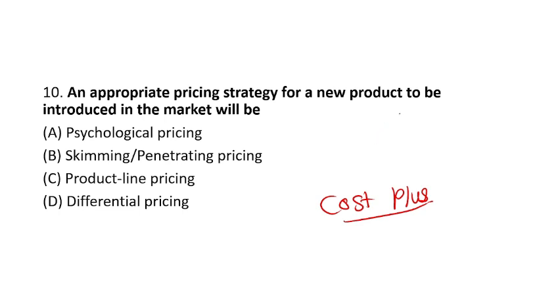Skimming is what when you charge a very high prices when your product is launched in the market. Penetration is what you sell at the low cost, that is penetrate the market to gain market share. And see product line pricing. Product line pricing is what when you charge fixed price for entire product line. And differential pricing means what different buyers are charged different prices.